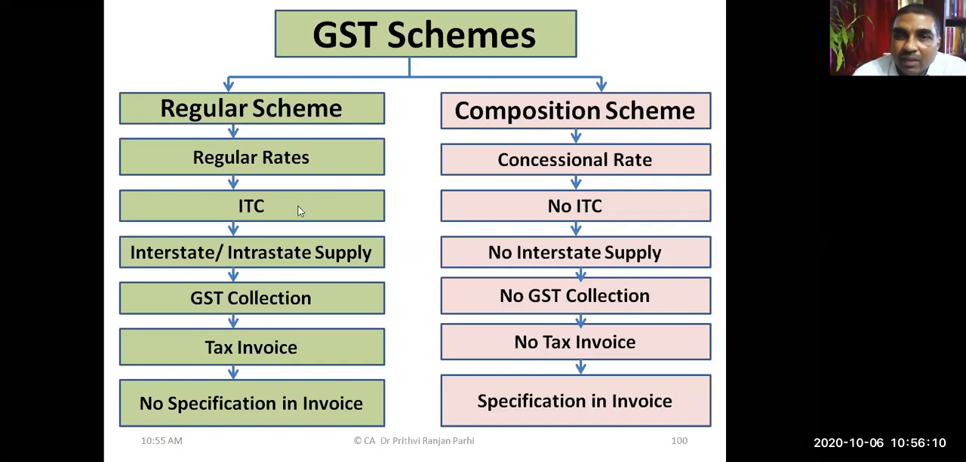But if he's opting for composition scheme, then tax rates will be concessional. We know that thing, again I will repeat it. Different rates are applicable for the concessional scheme. But a person who has opted for composition scheme cannot avail ITC. No input tax credit is possible under composition scheme. Interstate supply is not possible. Only intrastate supply one has to make.